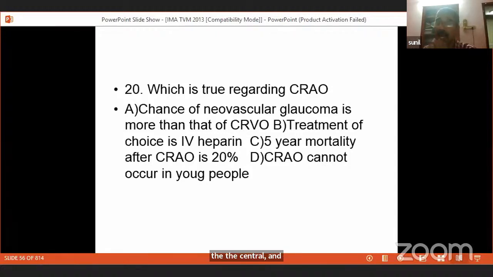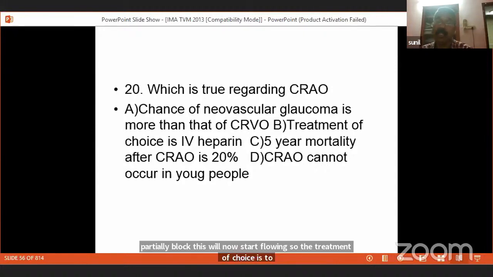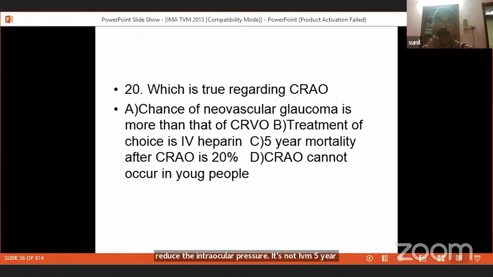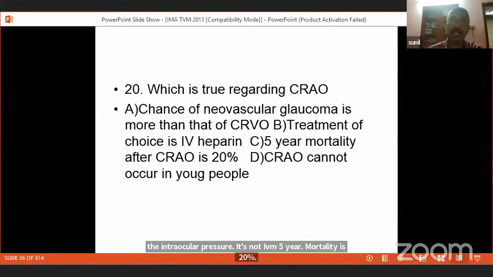Treatment of choice is IV heparin? No, the treatment of choice is to reduce the intraocular pressure. So you know there is a pressure which is acting on the vessels in the eye. That is intraocular pressure. If you reduce the intraocular pressure by some means, by giving IV acetazolamide, or you can also do an opening into the eye, that's called paracentesis. You let out a little bit of aqueous humor from the eye so that the intraocular pressure reduces, so that the partially blocked vessel now starts flowing. So the treatment of choice is to reduce the intraocular pressure. It's not IV heparin. The 5-year mortality is 20%. CRA cannot occur in young people. So the answer to this question is C.